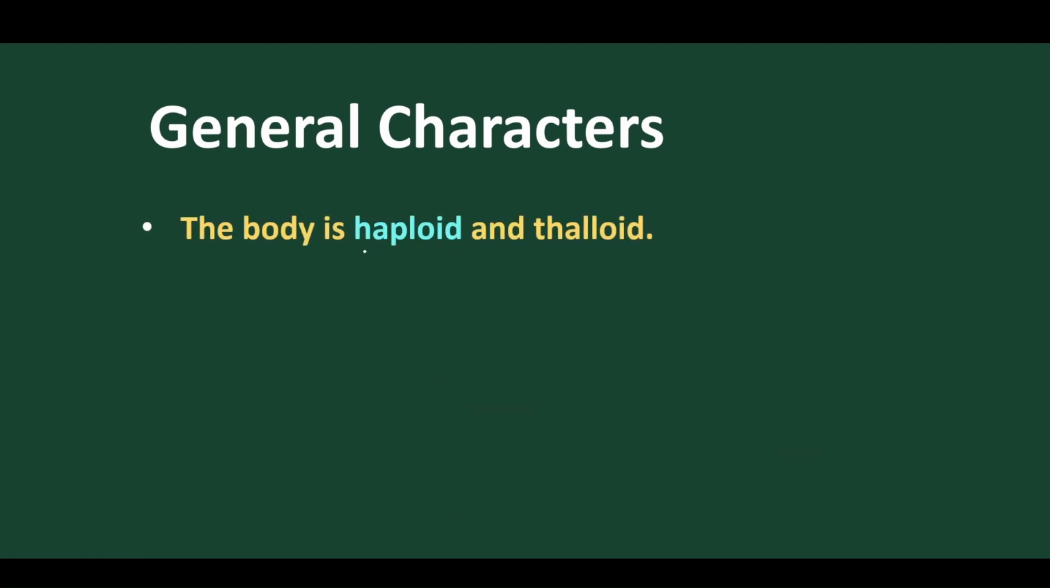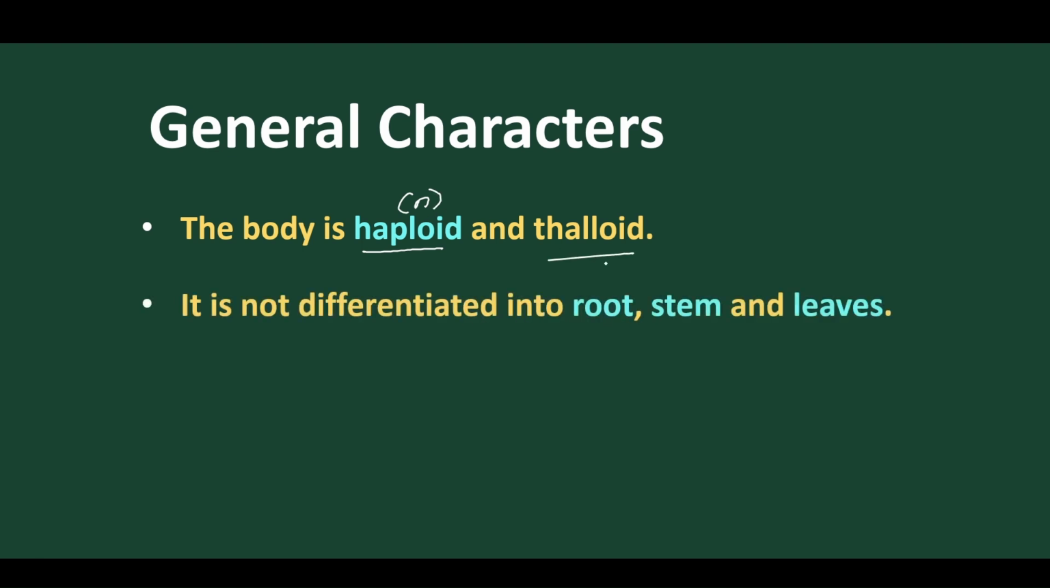And the body is haploid. Normally the body is n, the haploid mode of thalloid. What is thalloid? We already discussed. It means it is not differentiated into root, stem and leaves. So they are called thalloid.